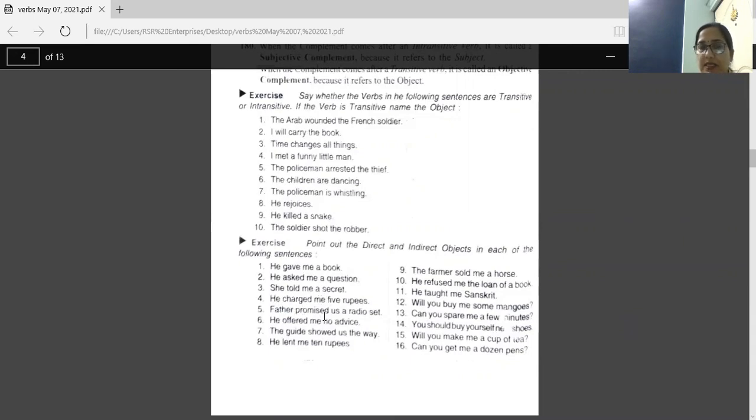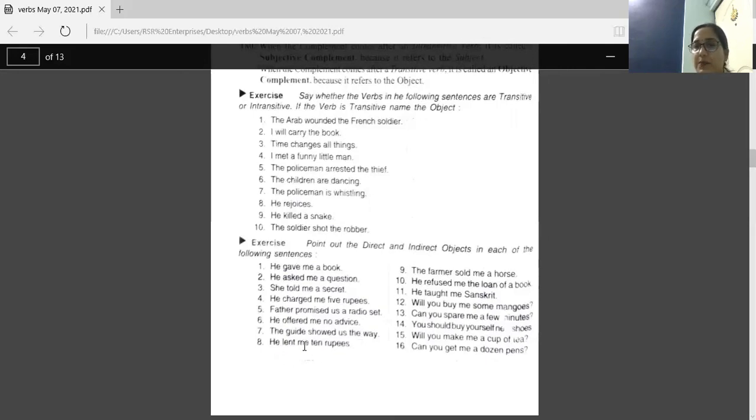Father promised us a radio set. Promised what? A radio set. So this is the direct object. To whom he promised? Us. So this is the indirect object. He offered me no advice. Offered me what? No advice. So this is the direct object. Me is the indirect object. The guide showed us the way. Us, indirect object. The way, direct object.